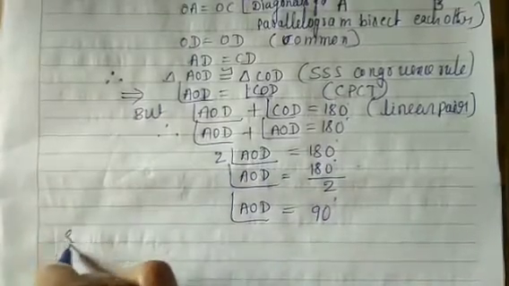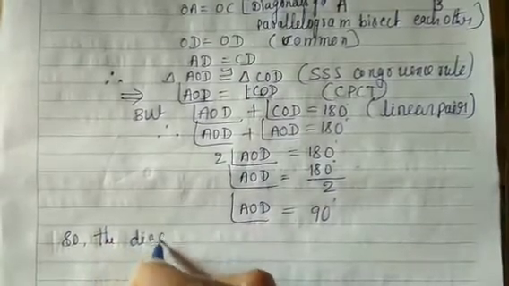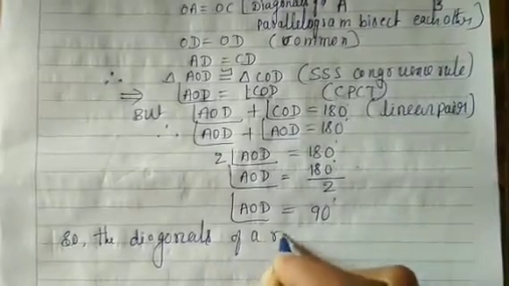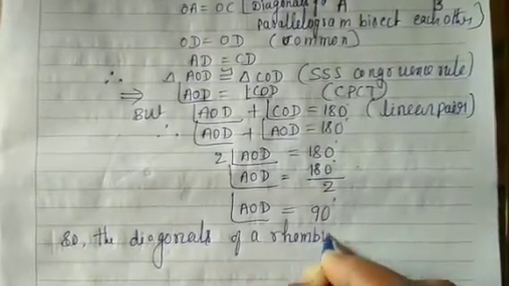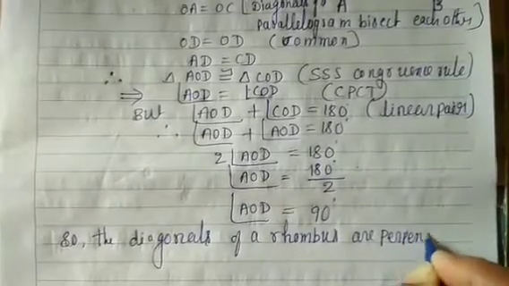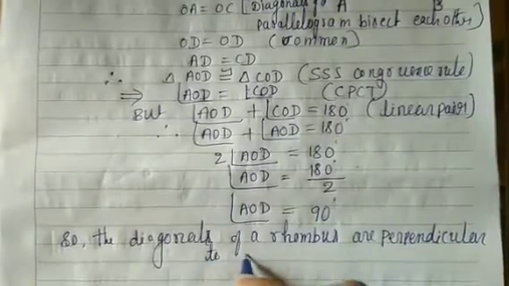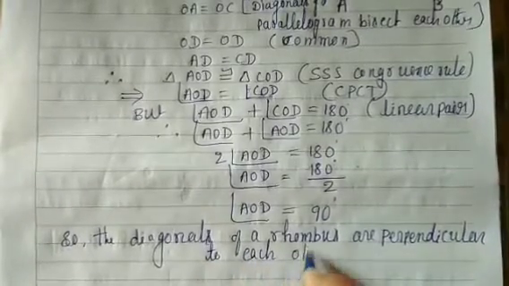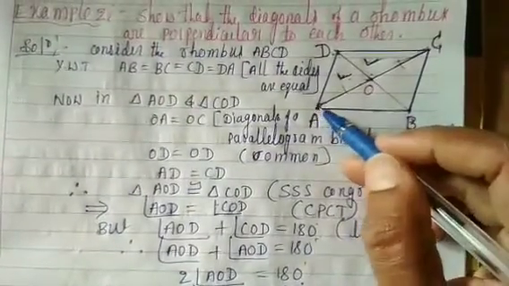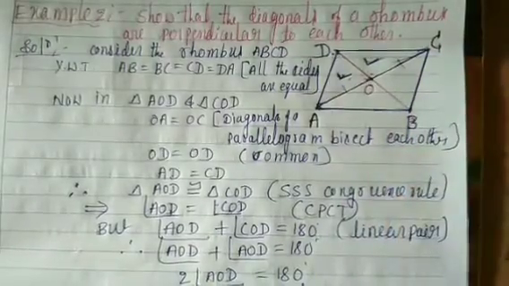So the diagonals of a rhombus are perpendicular to each other. Once again, the diagonals of a rhombus are perpendicular to each other.